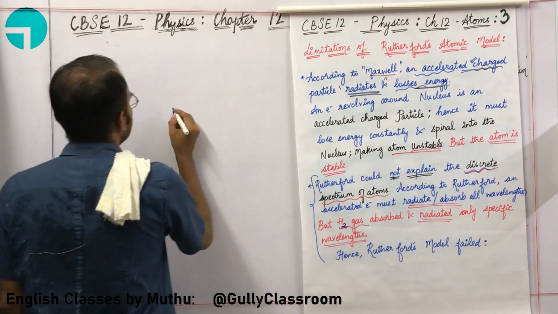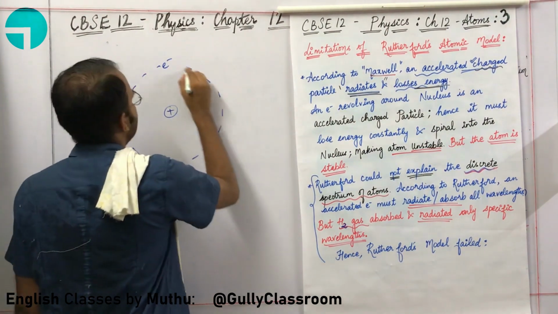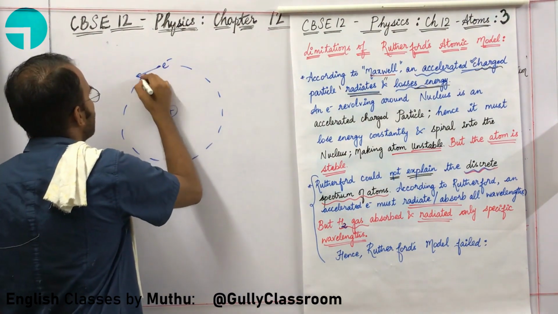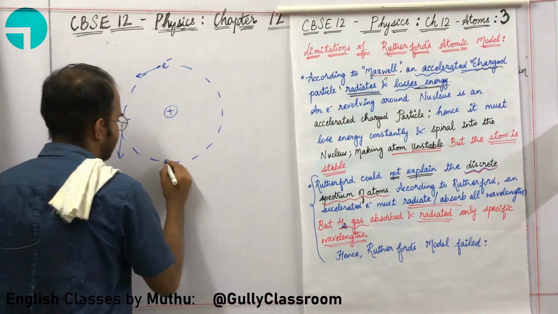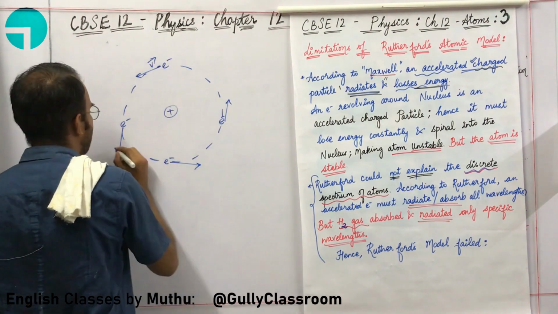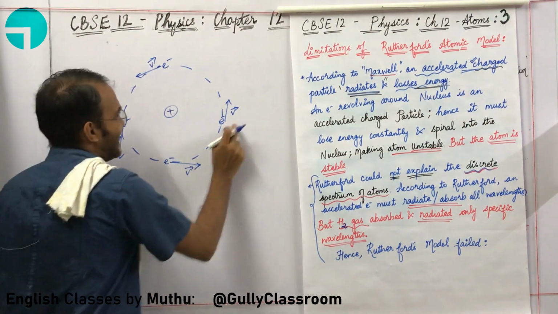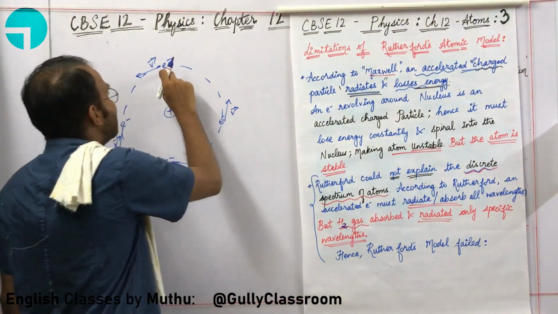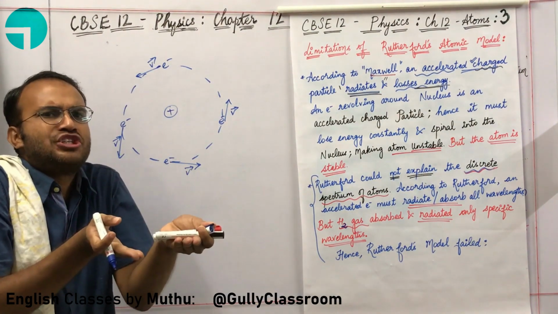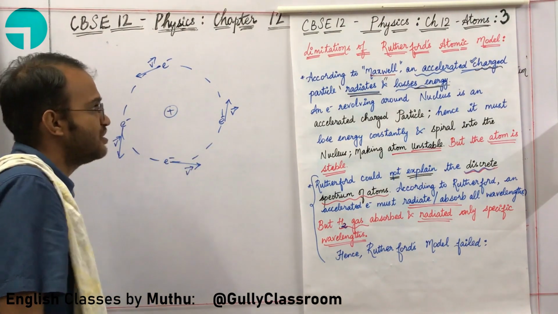Here, according to Rutherford's atomic model, at the center there is a nucleus, and an electron is going around the nucleus. The electron is a charged particle and it is changing its velocity at each and every position. Because the direction of velocity is changing, this electron is an accelerated particle. It is a charged particle.